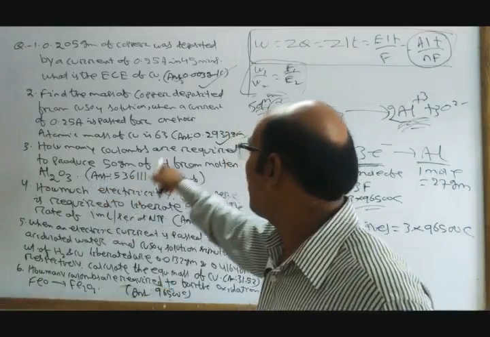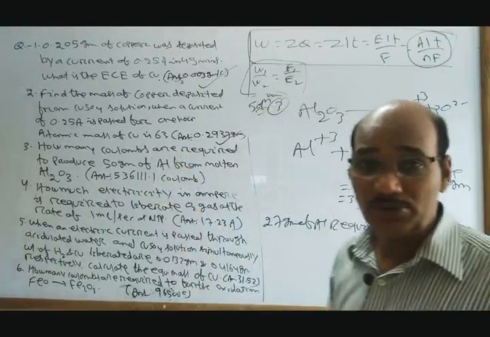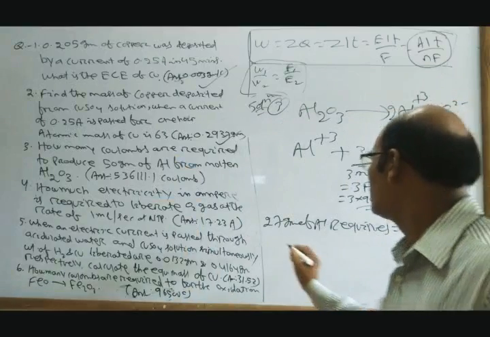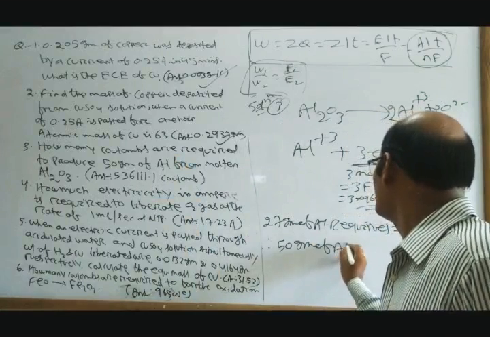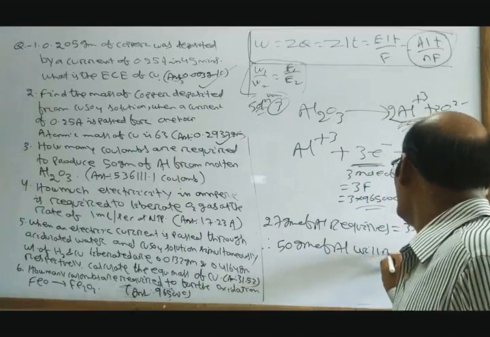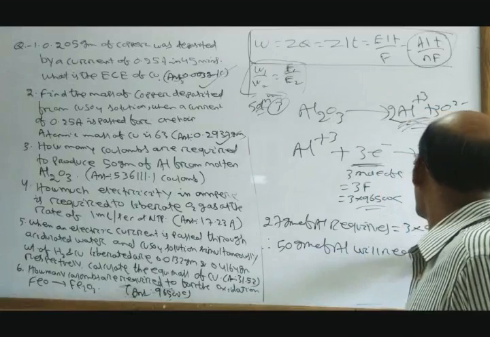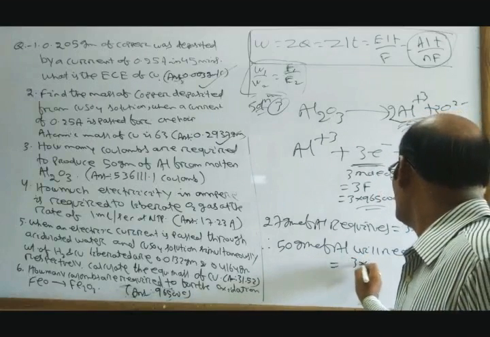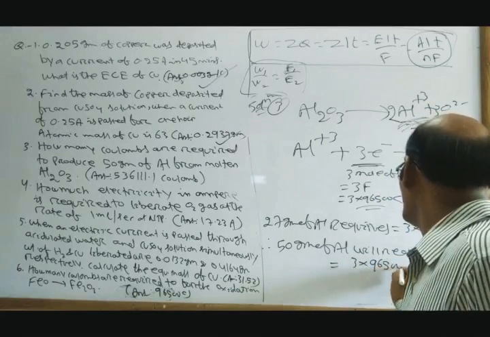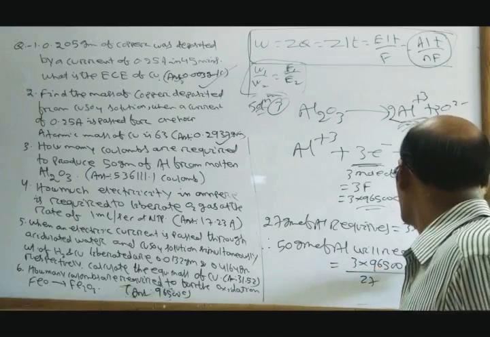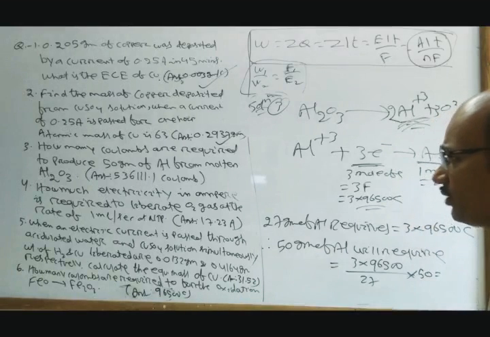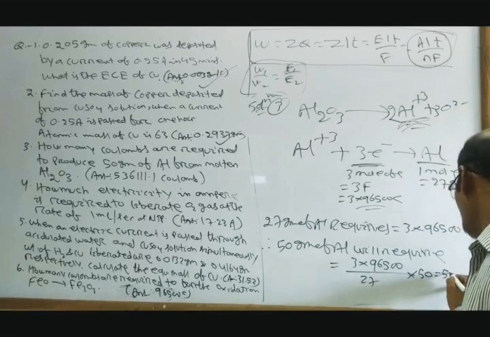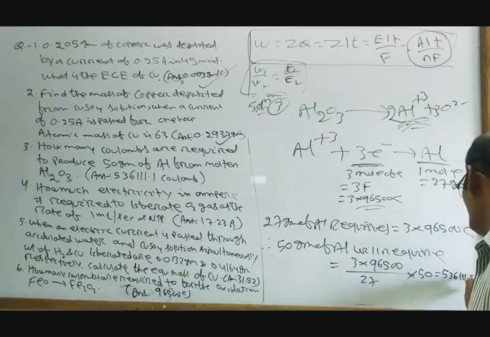Now what is asked here? How many coulombs are required to produce 50 gram of aluminum? Therefore, 50 gram of aluminum will require 3 into 96500 divided by 27, into 50, which is equal to 535363.11 coulomb.